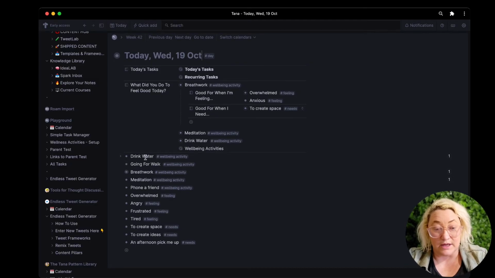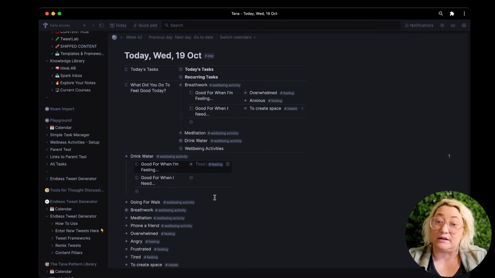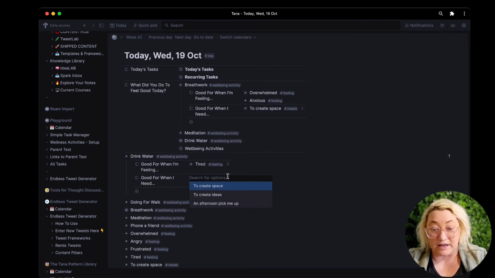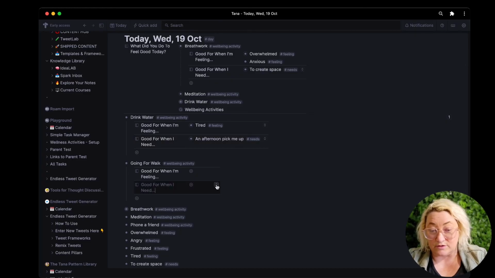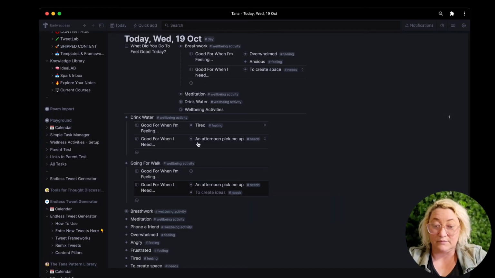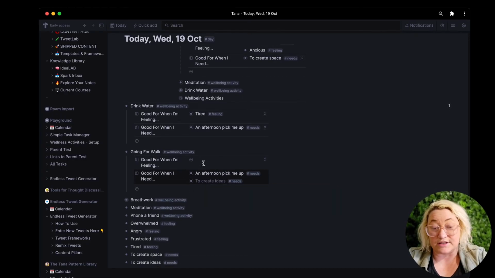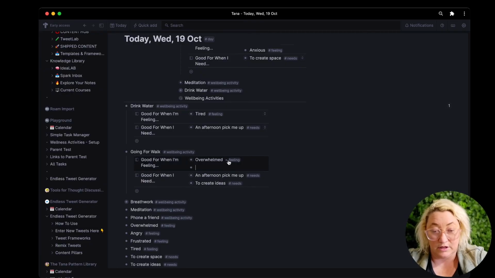So in each of our activities, we can say what this Wellbeing activity is good for, like when I need, or good for when I'm feeling this. So water, good for when I'm feeling tired, okay? It's good for when I need an afternoon pick-me-up, for instance. Same as a walk. That's always good for when I need an afternoon pick-me-up. Also when I need to create ideas. Okay, so for each of the Wellbeing activities, you just configure each of these fields. And a walk is good for when I'm feeling overwhelmed. It's good for when I'm feeling tired.